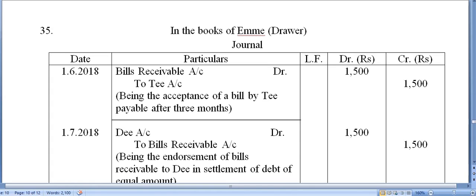Okay, now we are in question number 35. This is a very interesting question, but unnecessarily lengthy. So let's start with the question.